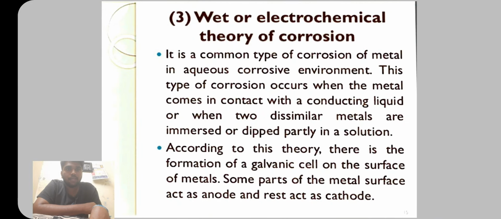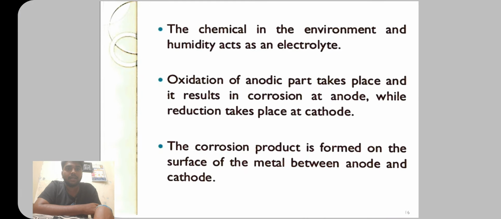Wet or electrochemical theory of corrosion. It is the common type of corrosion of metal in an aqueous corrosive environment. This type of corrosion occurs when the metal comes in contact with a conducting liquid or when two dissimilar metals are immersed or dipped partly in a solution. According to this theory, there is formation of a galvanic cell on the surface of the metal. Some parts of the metal surface act as an anode and the rest of them act as a cathode. The chemicals in the environment and humidity act as electrolyte. Oxidation takes place at the anodic parts. It results in corrosion at the anode, while reduction takes place at the cathode. The corrosion products are formed on the surface of the metal between anode and cathode.